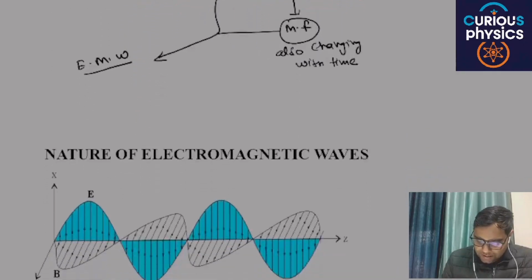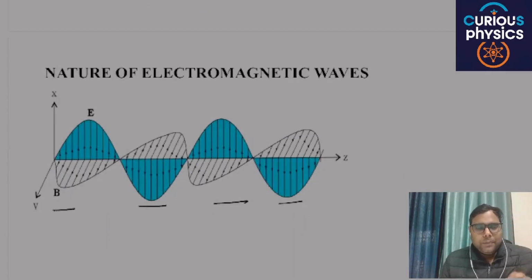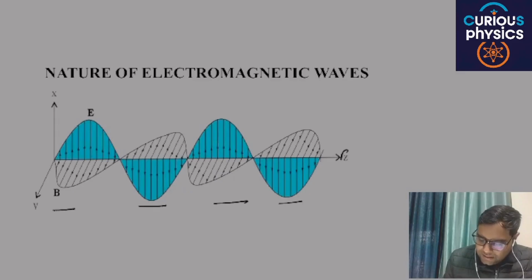And these are basically waves. This is the simple example of an electromagnetic wave. The wave is moving in the z direction.